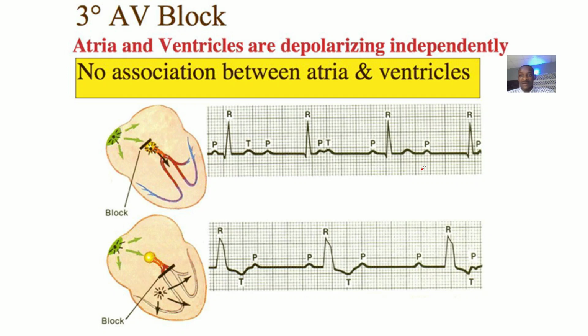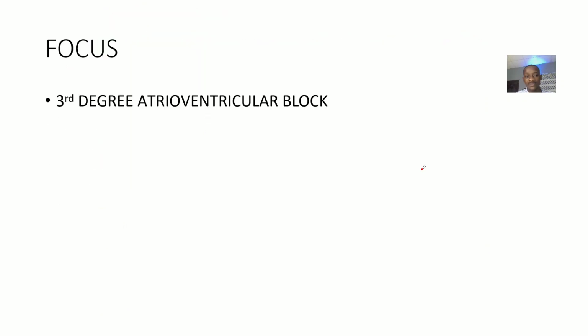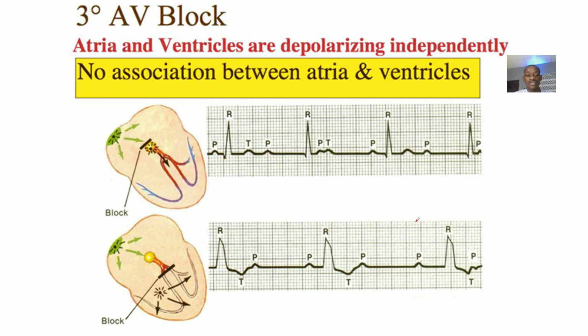Okay, and you know that in medicine, when they are talking about degrees or grading of something, as we are going up, the worse the condition is becoming. So looking at this now, the third degree of atrioventricular block. Now, for the third degree of atrioventricular block, you simply know that what?